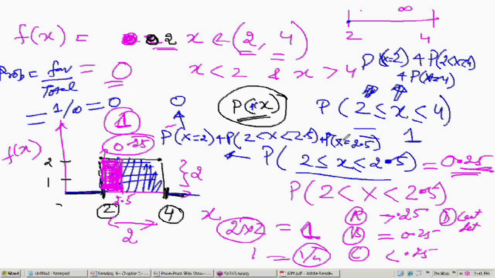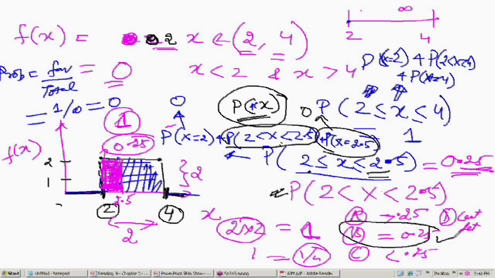In the same way, can I say that the probability of x being 2.5 is also 0? So this is 0, this is 0. What can be said about this then? Can I say that this and this are the same? So the probability that 2 is less than x is less than 2.5 is equal to this number. So the answer should be B?